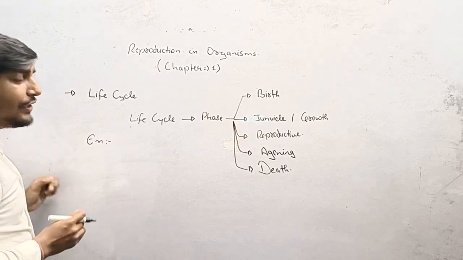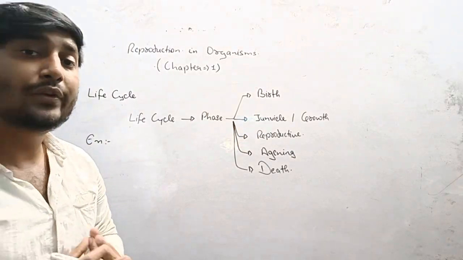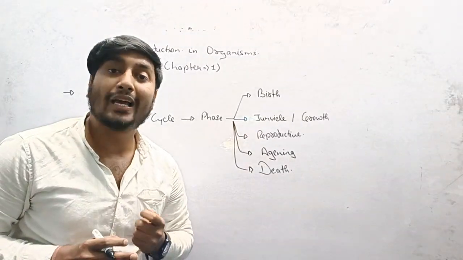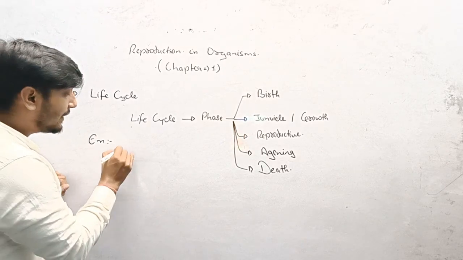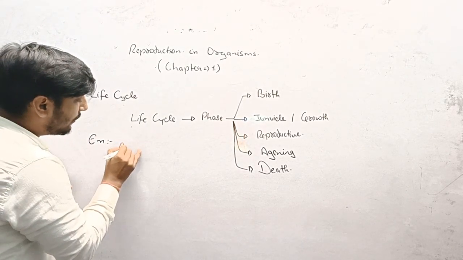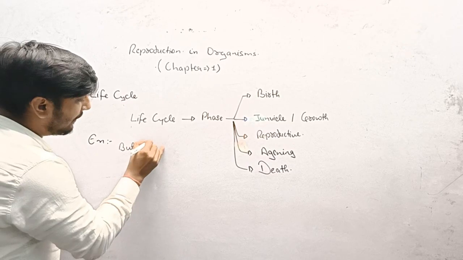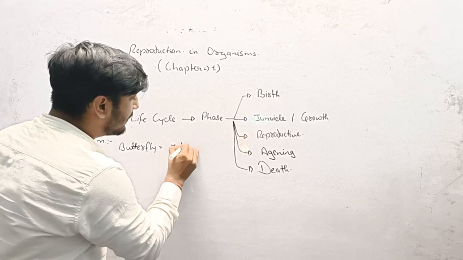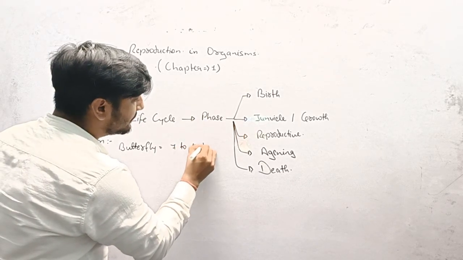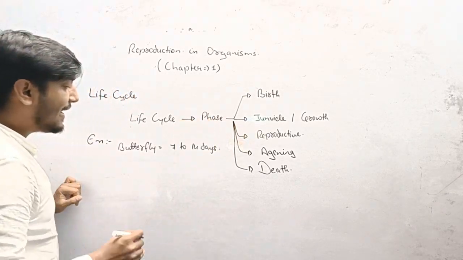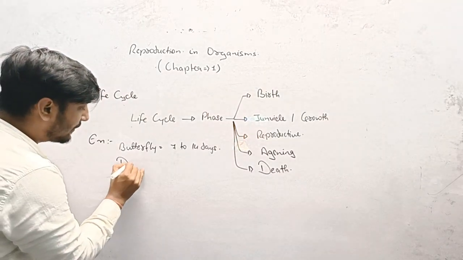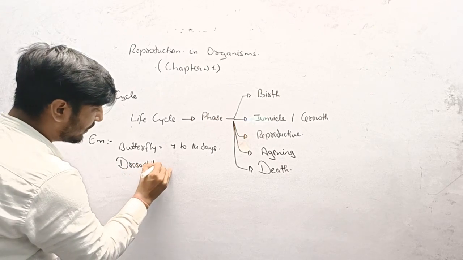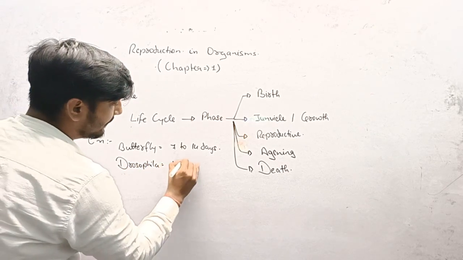When we discuss the life cycle of different organisms, first we're going to touch on certain points from the NCERT, which show the life cycle of the butterfly. The life cycle of a butterfly is 7 to 14 days, whereas the life cycle of Drosophila is 1 day.